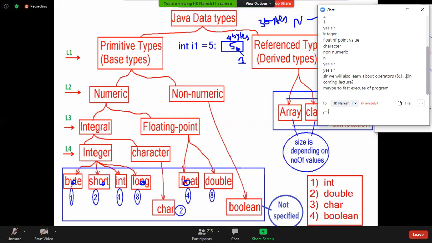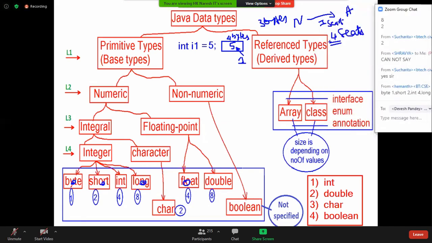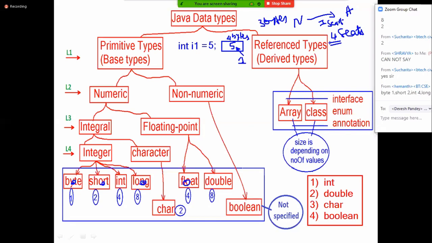So why are you wasting memory? If you want 1 byte, buy only 1 seat. If you are traveling with 4 people, then buy 4 seats. Now tell me, to save memory, int is not good. What do we have to use? Byte, short. Now byte and short data types are given to save memory.